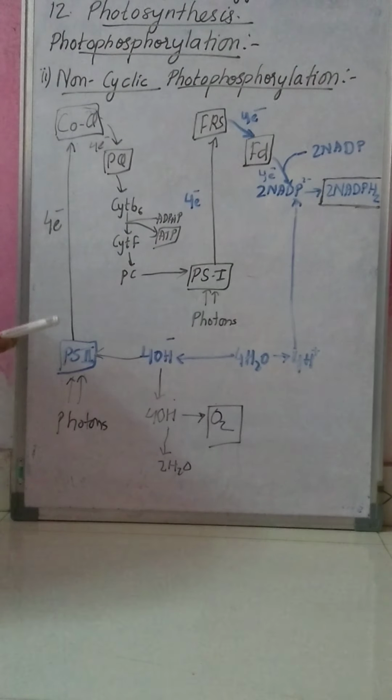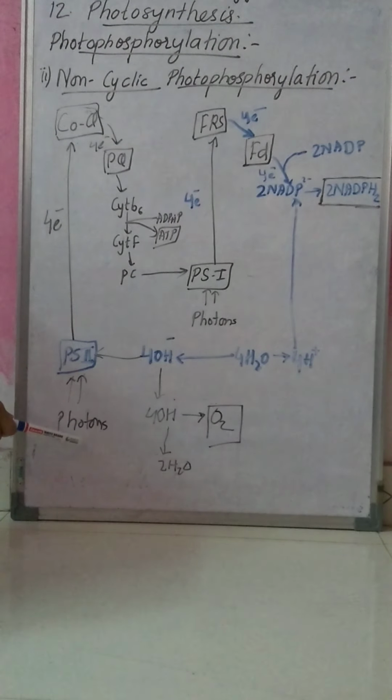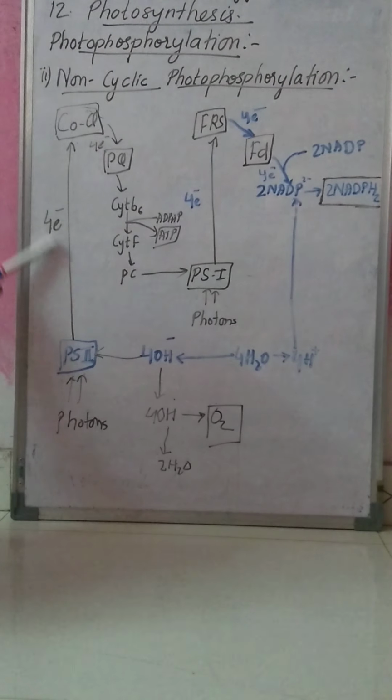So what happens when this photosystem is illuminated by light? The chlorophyll A gets excited and it releases electrons. You can see electrons are released here. And these are high energy electrons.